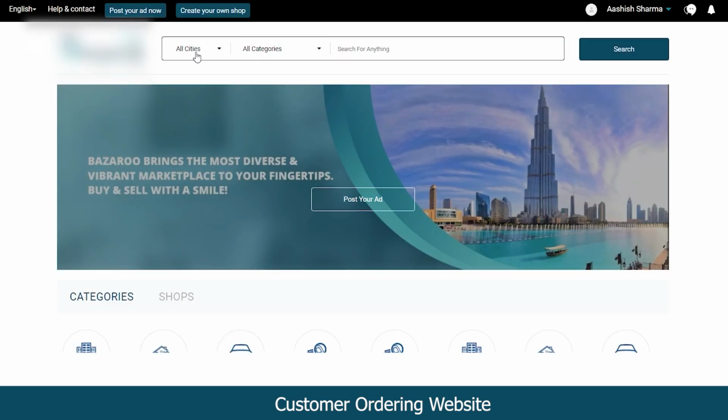At the side of the logo, you can see the all cities option. If you want to sell your product in a particular location or you want to buy any product near your location, you can do that by filtering your city over here. Similarly, you can select what product you want or what service you are looking for from the all category section.